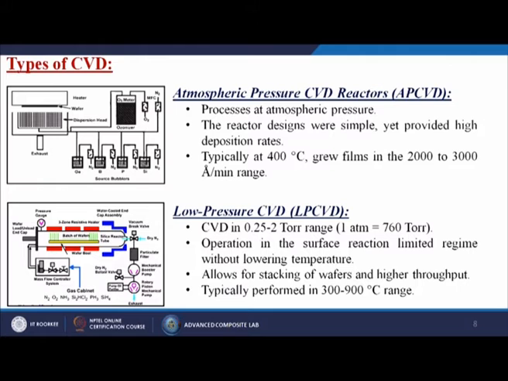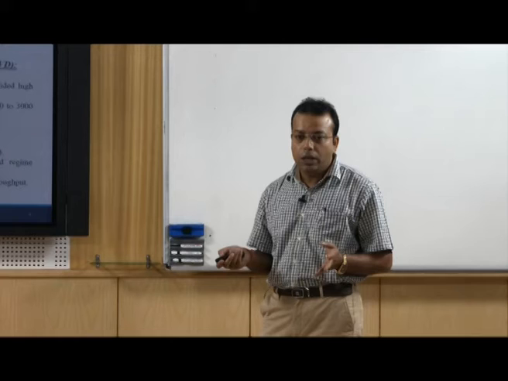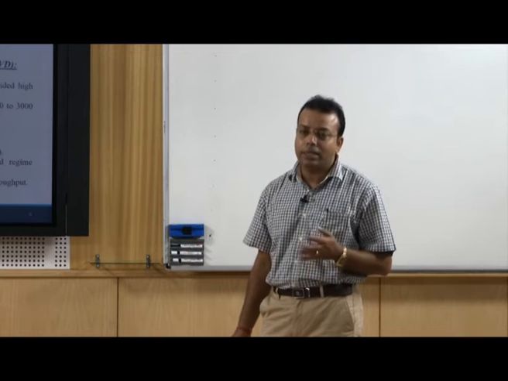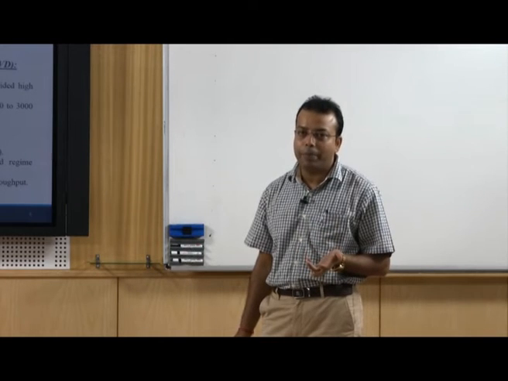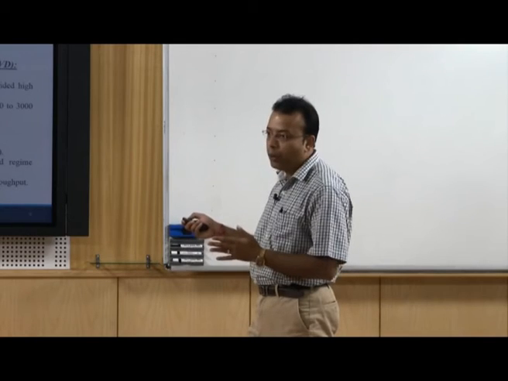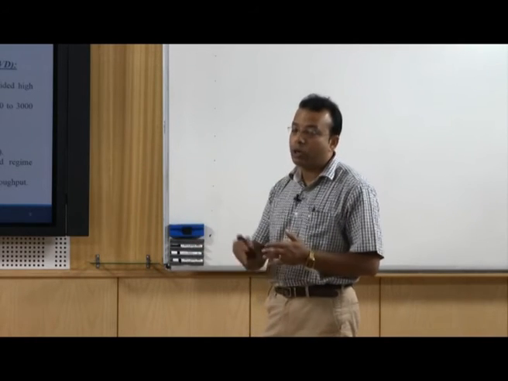That is the controllable limit, and we can go up to 400 degree centigrade. If our substrate can tolerate less than that temperature, you can easily do it from normal temperature up to 400 degree centigrade, but it does not go beyond that.